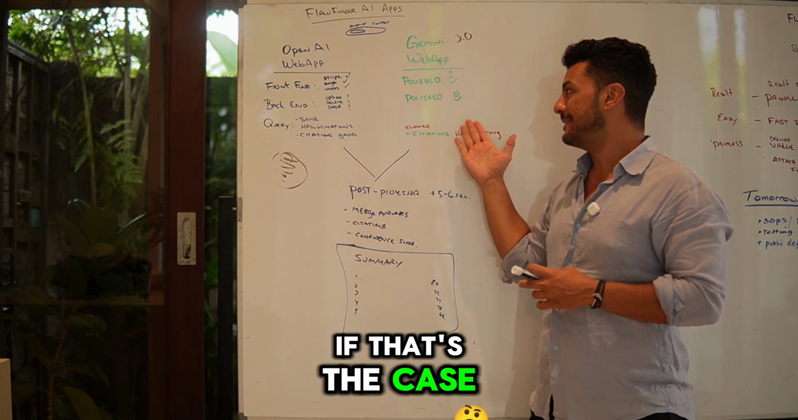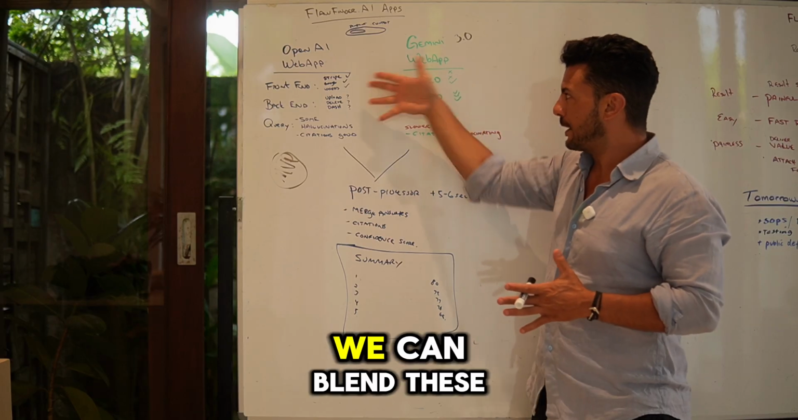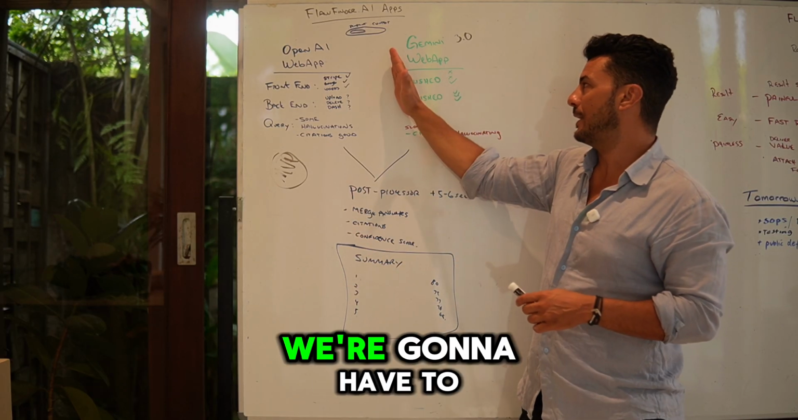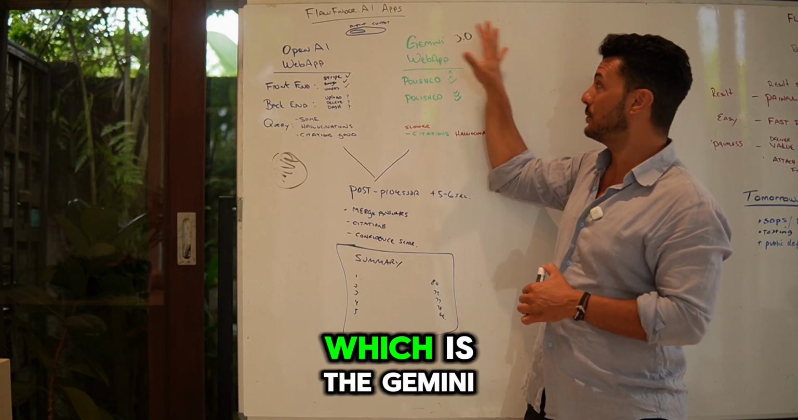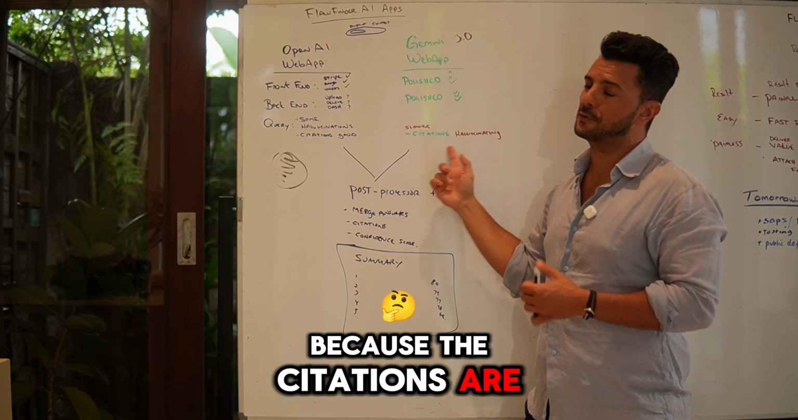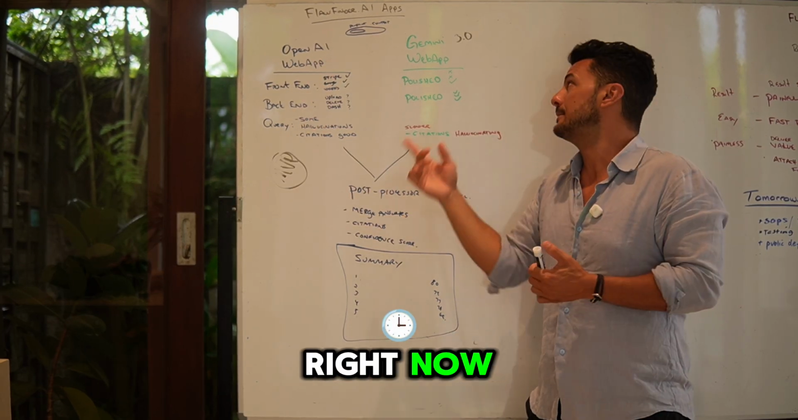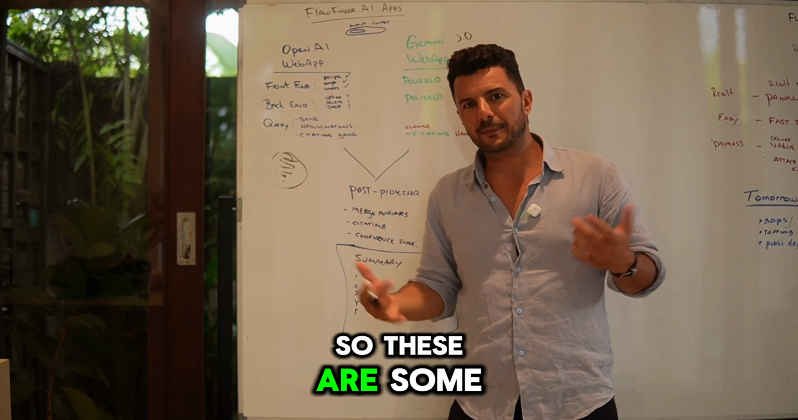And if that's the case, then we're going to have to figure out if we can blend these two answers and get something cleaned up over here. And if not, then we're going to have to sideline this engine, which is the Gemini web app, because the citations are a big part of this program. And then we're just going to have to go off of keyword for right now until Gemini gets a little bit better. So these are some of the things that we're working on.